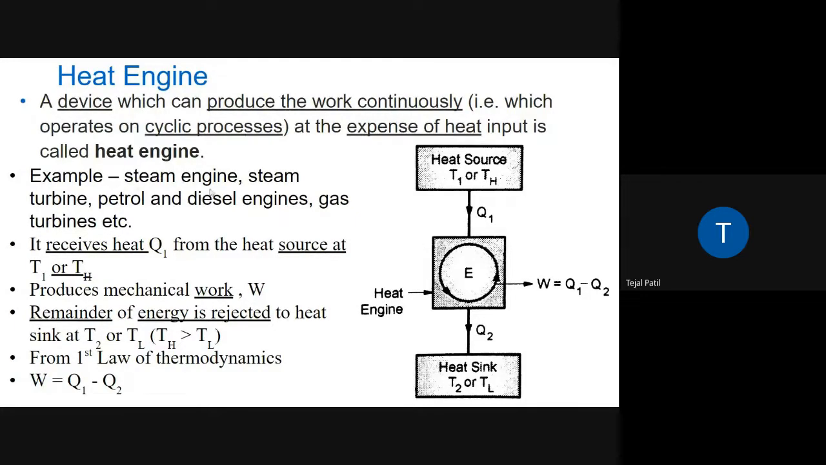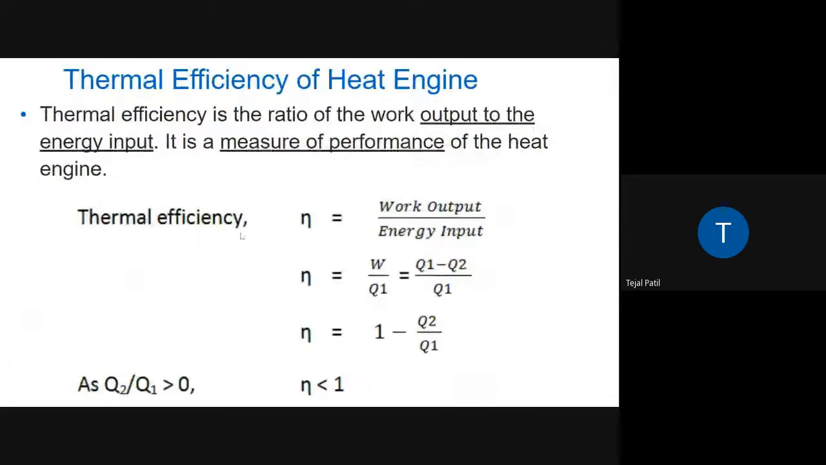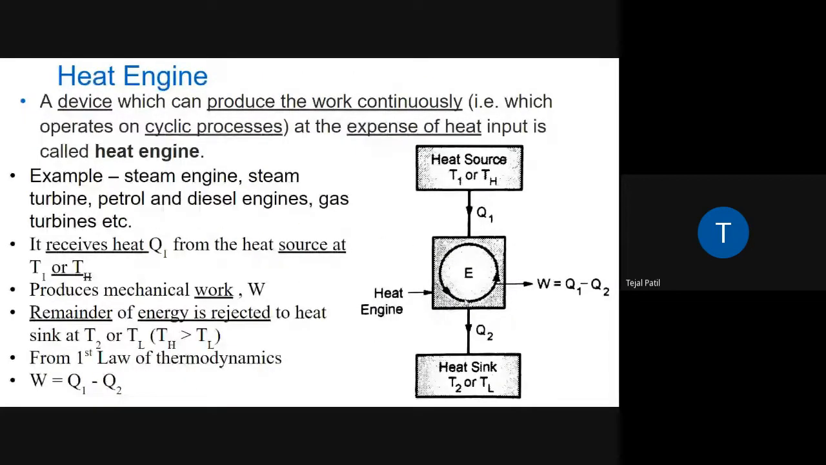For example, the steam engine. What will the steam engine do? It will take the heat from the steam and convert it into work, and the remaining steam will be thrown back into the atmosphere, or towards the condenser, and will be circulated back again using the boiler. We have seen it in the steam turbine also. Another example is the steam turbine.